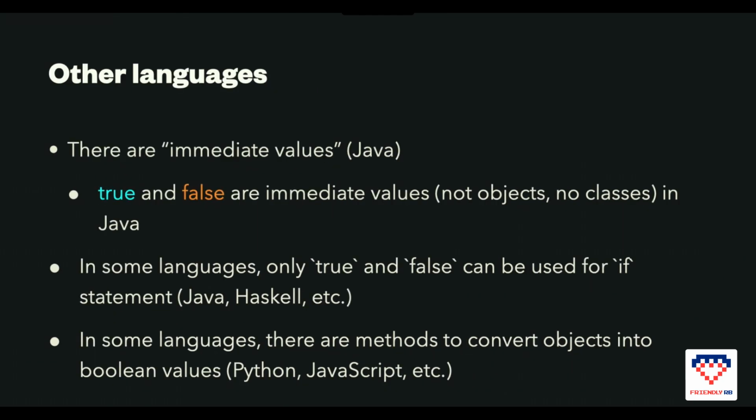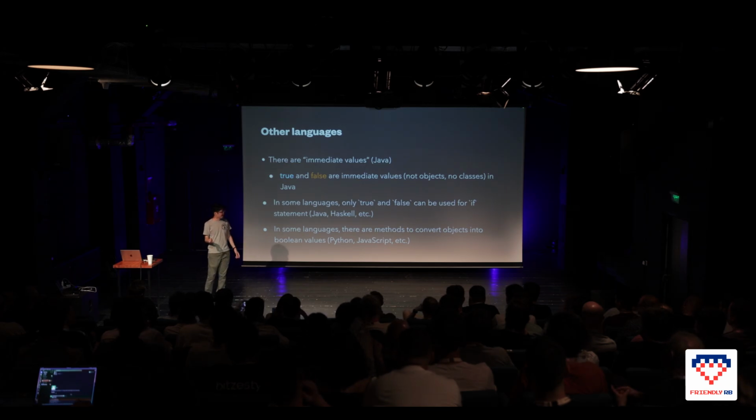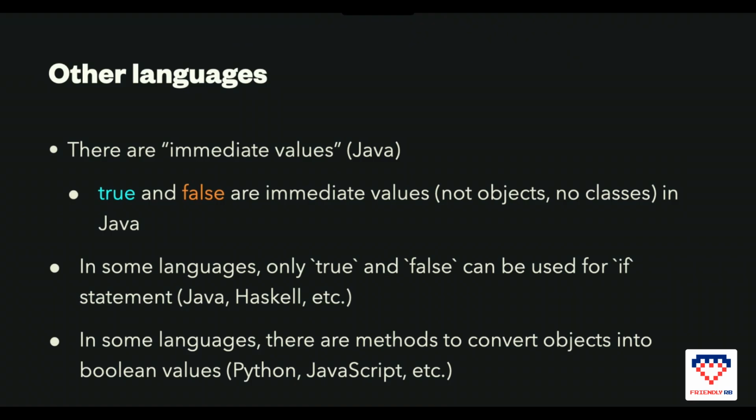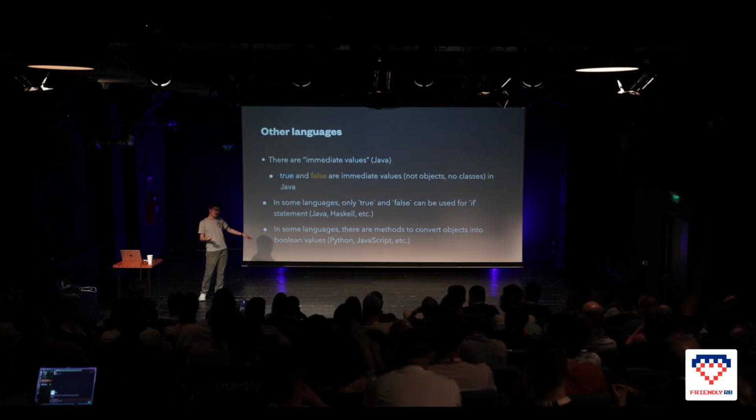So, in other languages, it's different. For example, in Java. I mentioned there's no AI, but actually I used AI to search this fact. So in Java, true and false are immediate values. It's not even an object. And in some languages like Java and Haskell, only true and false are accepted for the if clause. And languages like JavaScript and Python have a method to convert any object into Boolean.